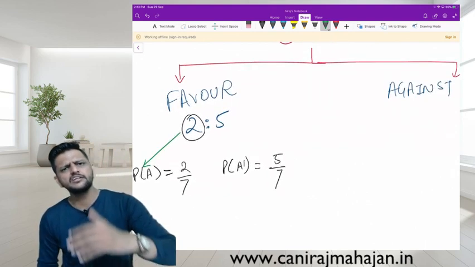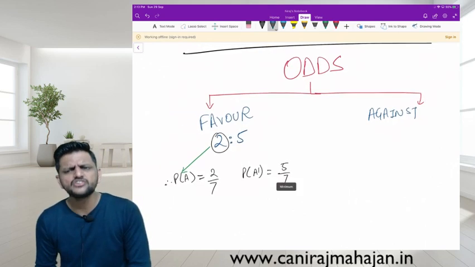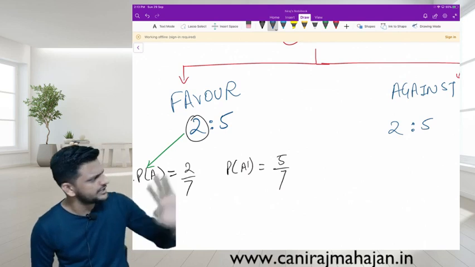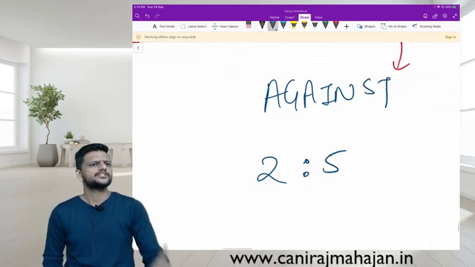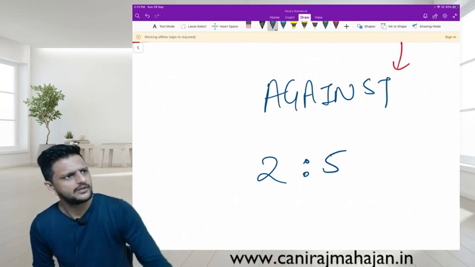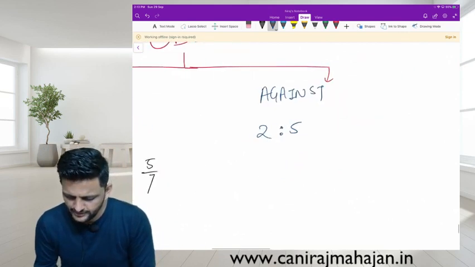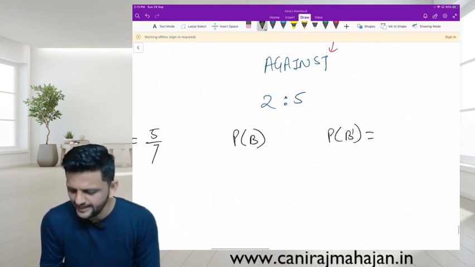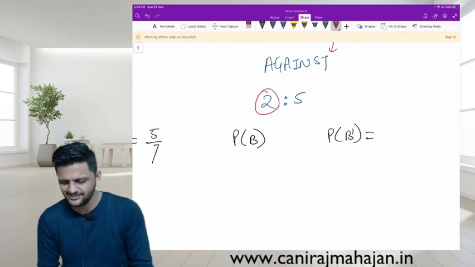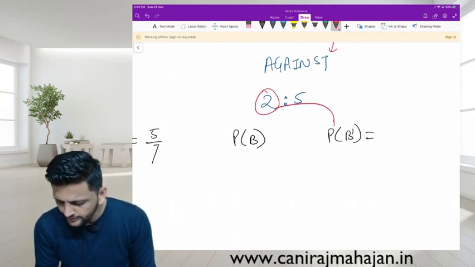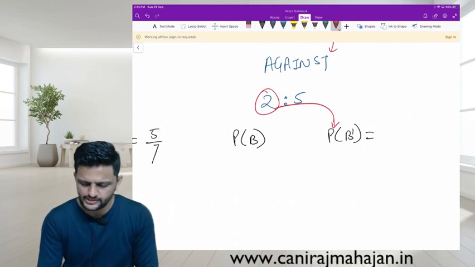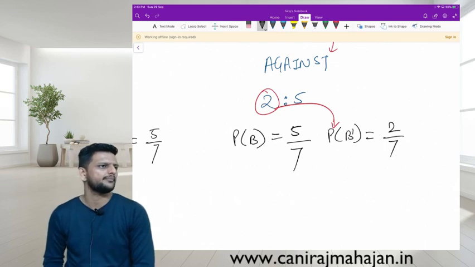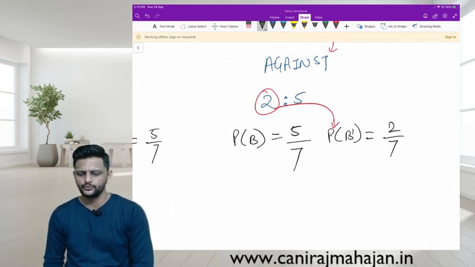Let me take the same numbers as odds against. Same ratio, same numbers. How will you read it now? The chances of not happening are 2 and chances of happening are 5. Let me take this as another event, so P of B and P of B dash. The first number in odds against is for not happening, which is actually 2/7, and happening is 5/7. Understood or no? Very simple.